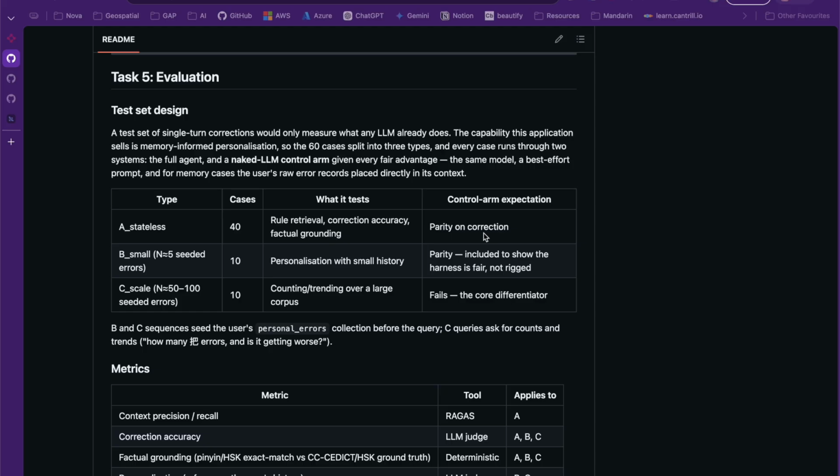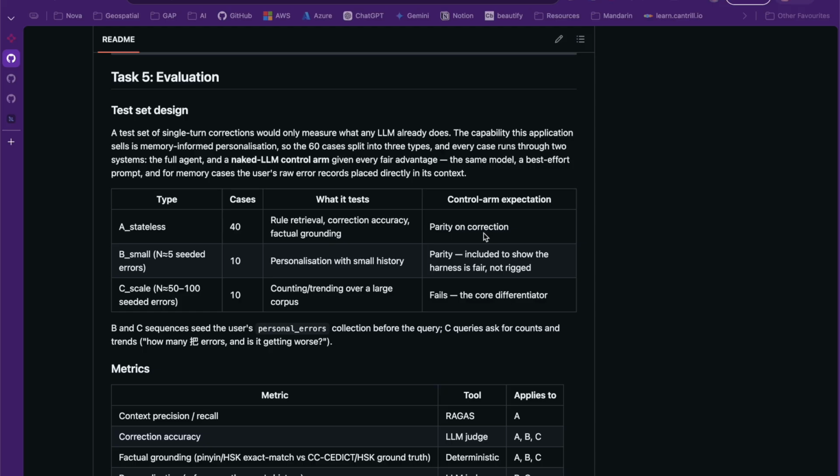seeding things with about 5 errors, where there's a small personalization with a small amount of history. Again, there was quite similar parity because we were still only dealing with a small set of errors, and you could probably get away with a lot of LLMs these days of just asking, what's wrong with this, what's wrong with this, back and forth 5 times, and it will still be able to answer correctly and track your errors that way as well.